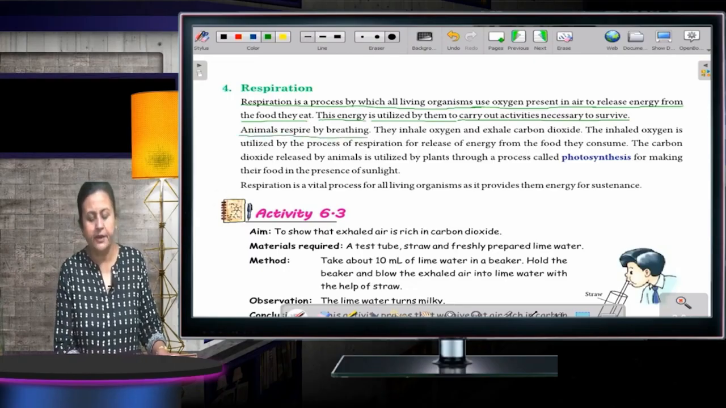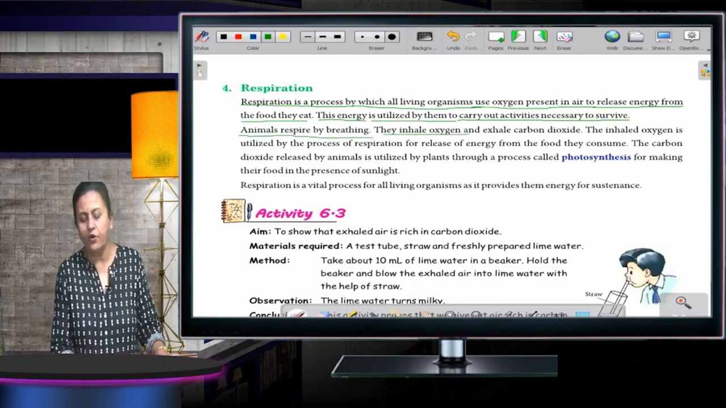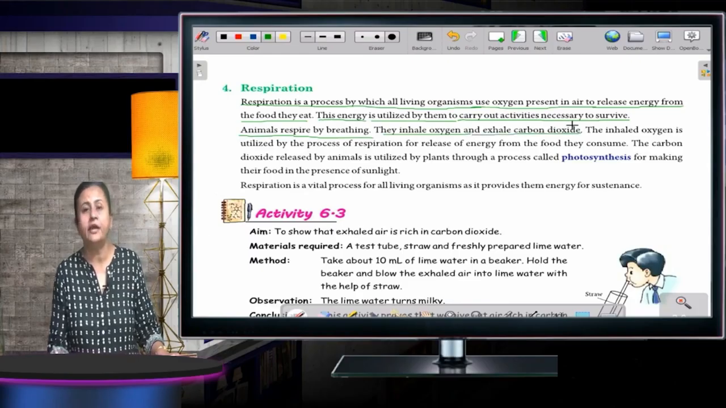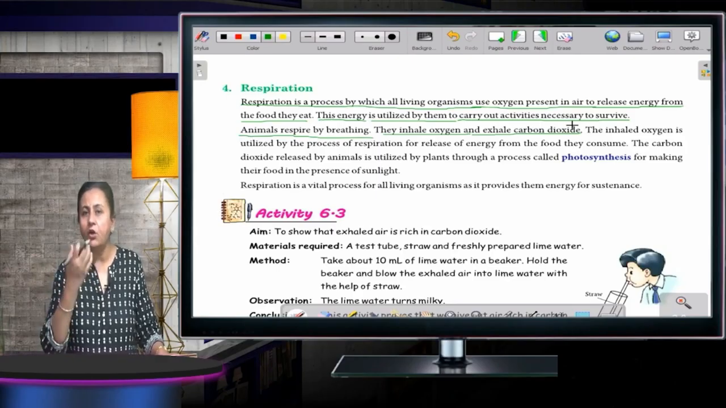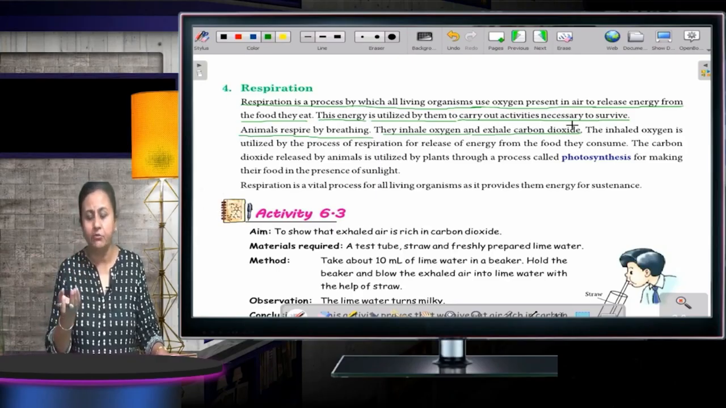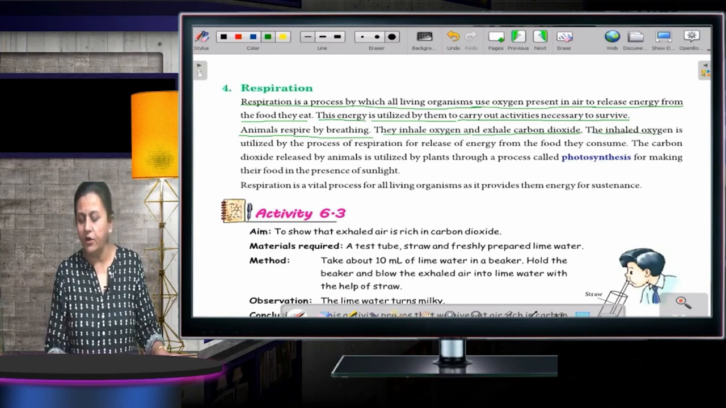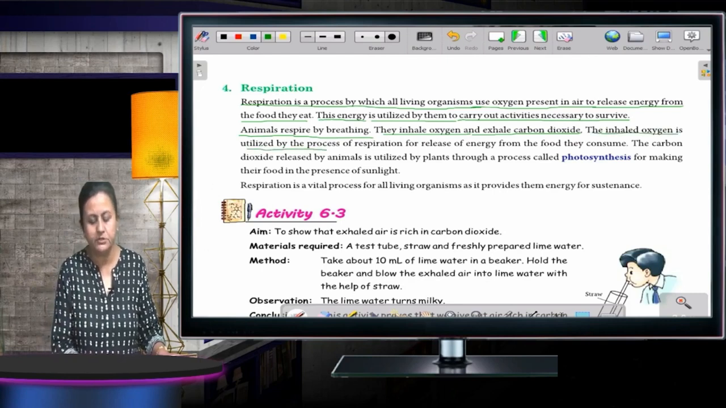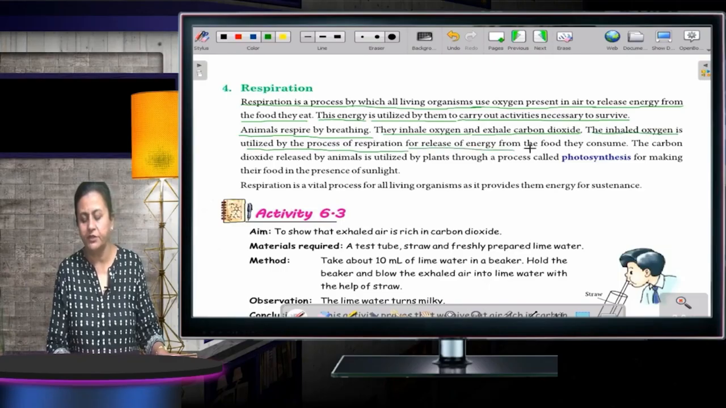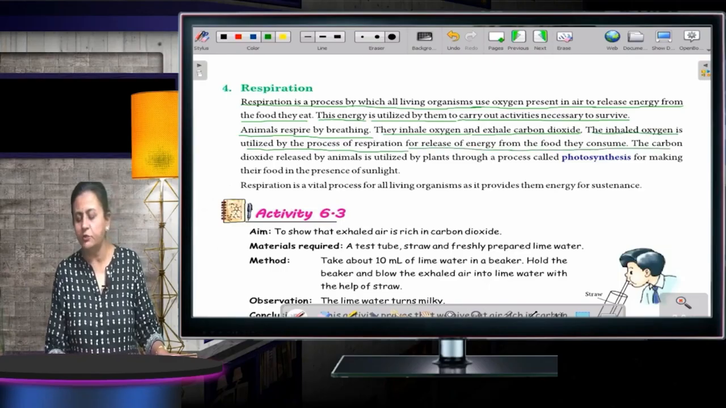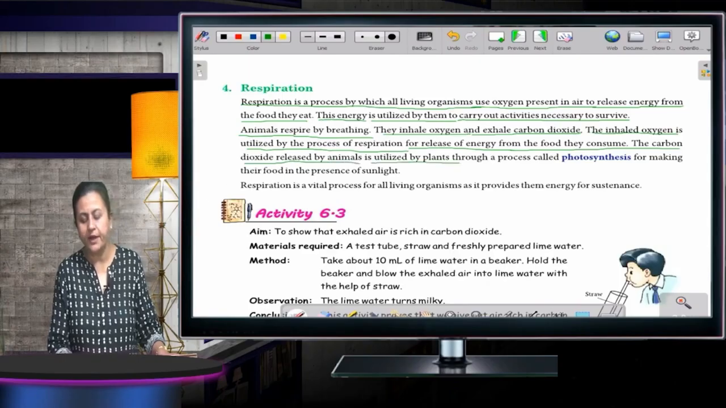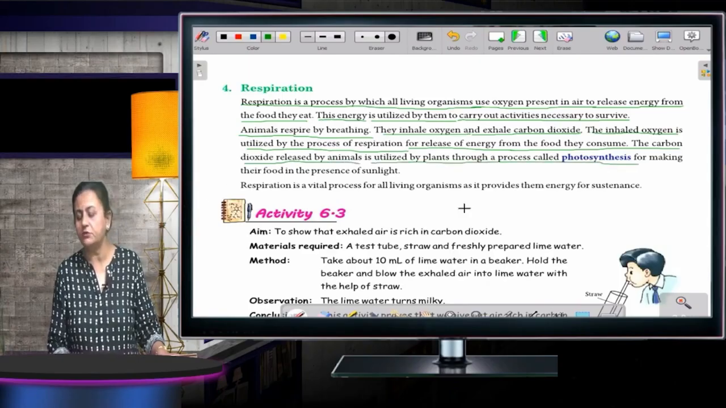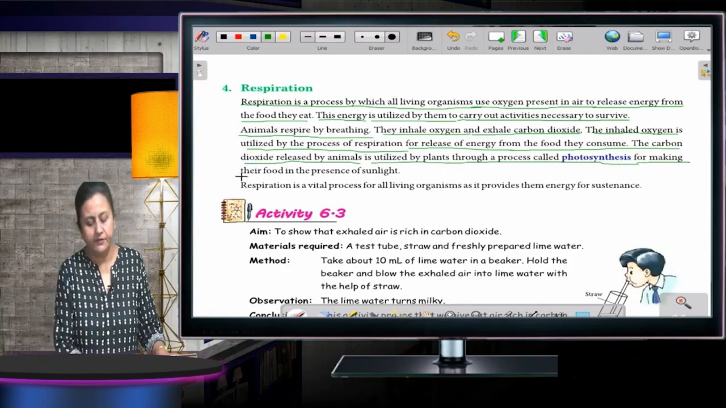Animals respire by breathing. They inhale oxygen and exhale carbon dioxide. All the living organisms, what are they doing? If I talk about myself, I'm taking in oxygen and giving out carbon dioxide. The inhaled oxygen is utilized by the process of respiration for release of energy from the food we consume.